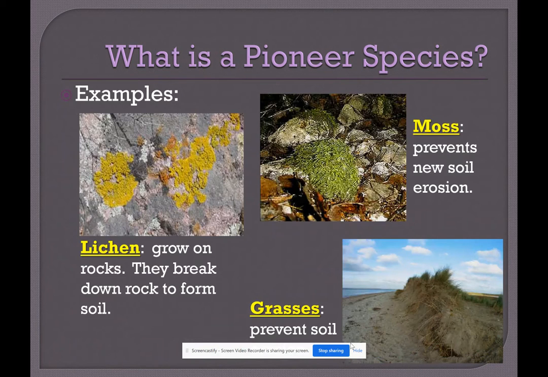Now, pioneer species have to be pretty tough because they're going to try and grow in an area with no soil, so just rock or just sand. So, pioneer species are generally things like lichens that grow on rocks in this picture. What lichens do is that they actually end up breaking down the rock over time, which forms soil. We see that things like moss, which help stop any new soil from washing away, and we also usually see grasses as pioneer species. Grasses can help prevent erosion also by keeping things in place. So, all three of these pictures are very common examples of pioneer species: the lichens, moss, and grasses.